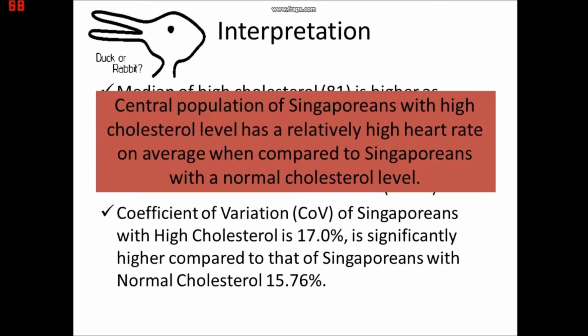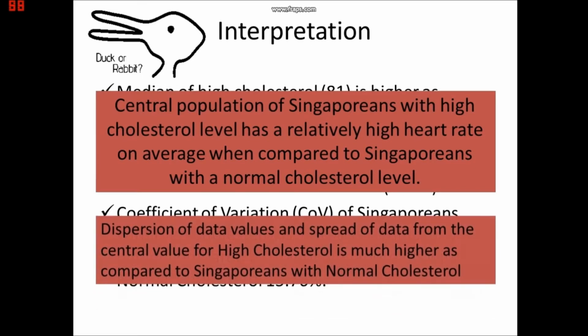The coefficient of variation of Singaporeans with high cholesterol is 17%, which is significantly higher compared to that of Singaporeans with normal cholesterol, 15.76%. This shows that the dispersion of data values and the spread of data from the central value for high cholesterol is much higher than that of Singaporeans with normal cholesterol.